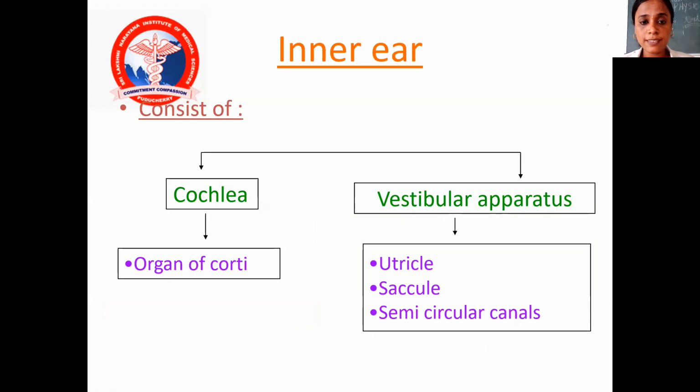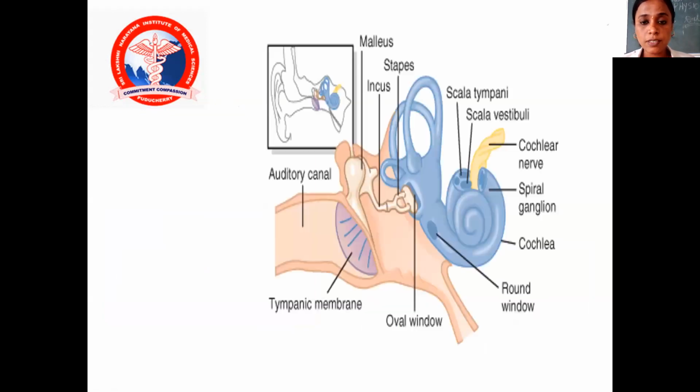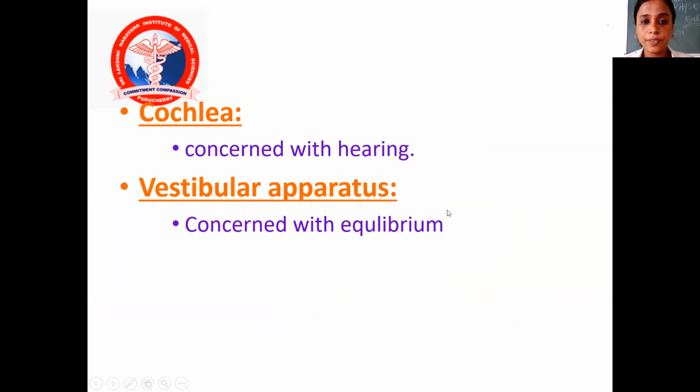So, the inner ear consists of the cochlea. The receptor for this is the organ of Corti, whereas for the vestibular apparatus the receptors are the utricle, saccule, as well as the semicircular canals. So, this is the inner ear, which comprises the cochlea as well as the vestibular apparatus. So what is the cochlea? The cochlea is concerned with hearing, whereas the vestibular apparatus is concerned with equilibrium.